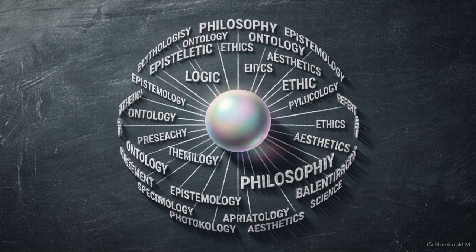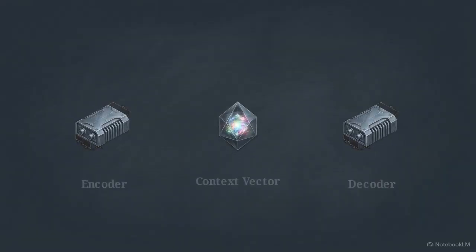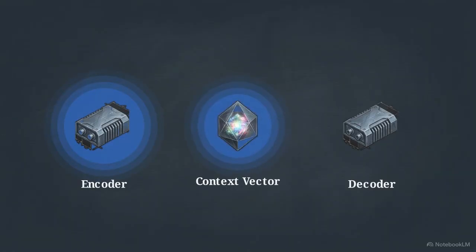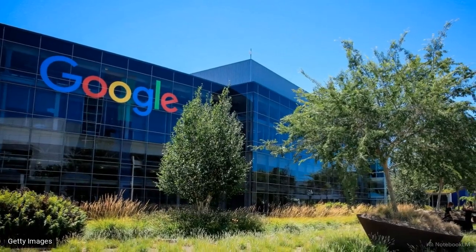This diagram illustrates how transformers fit into the broader sequence-to-sequence framework. The architecture splits into 2 parts: an encoder that compresses input data into a context vector, and a decoder that generates the new output. Researchers soon realized they could isolate these components.